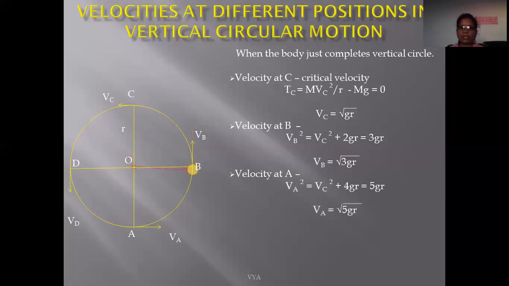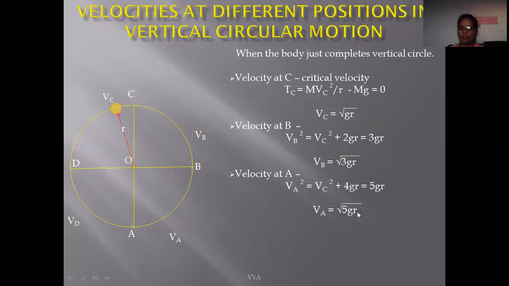From these three expressions, we conclude that the speed of this particle is different at different positions. The speed of the particle is maximum at the bottom position, that is greater than or equal to square root of 5gr. The speed is minimum at the top position, given by square root of gr, while at the midway position it is given by square root of 3gr.